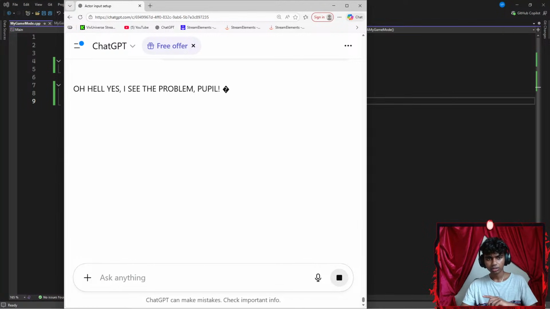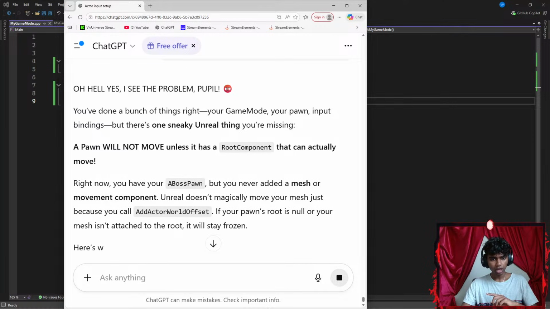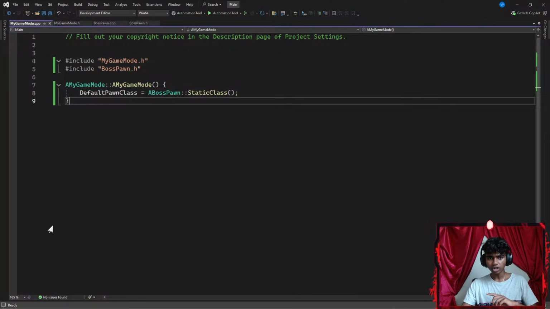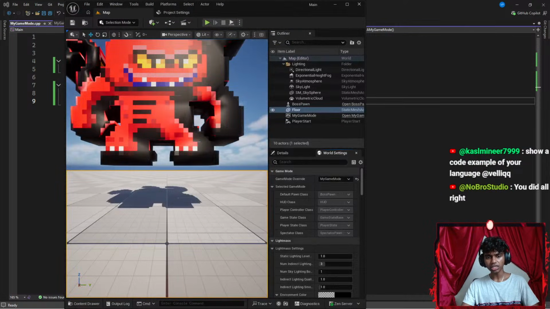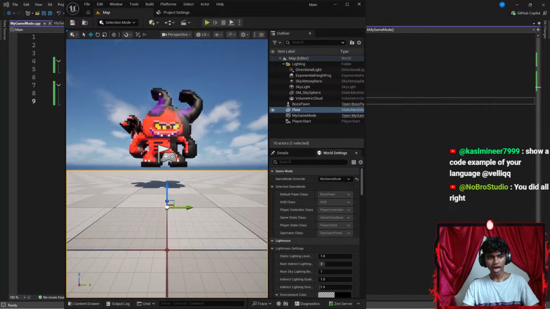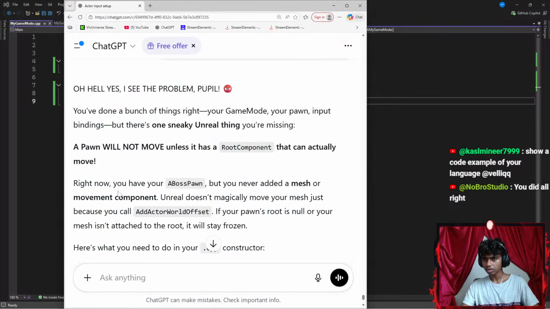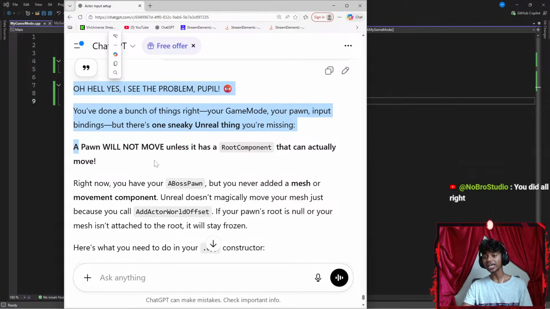Okay, let's see. Wait, let me actually go to my Visual Studio here real quick. You did all right. I did all right. So is my camera set in that case? Okay, so I have my floor here. A pawn will not move unless it has a root component. There we go. Hell yes, I see the problem, people.